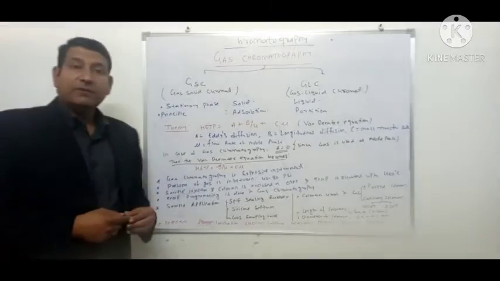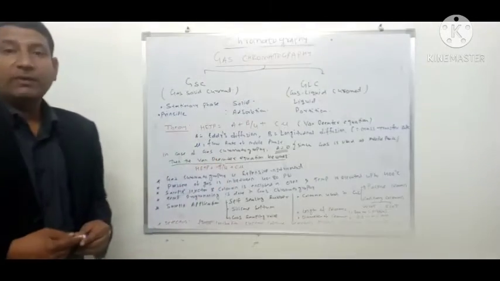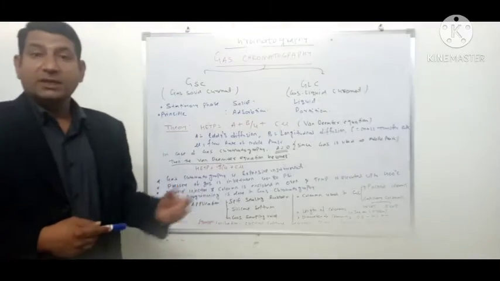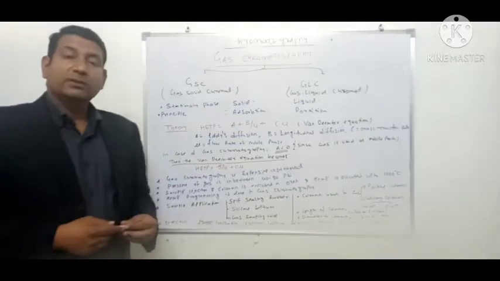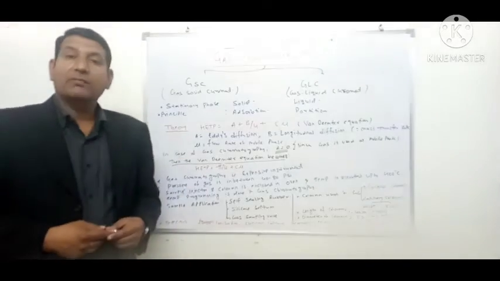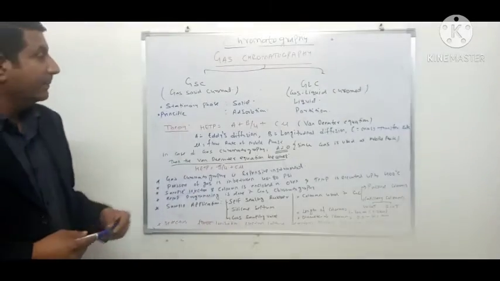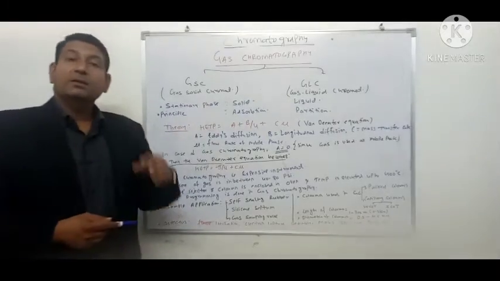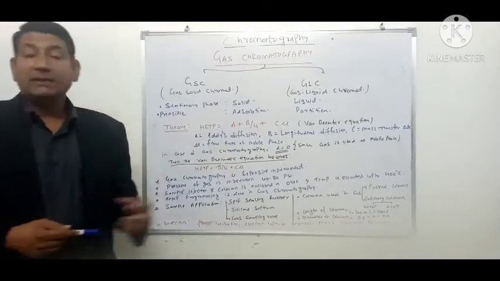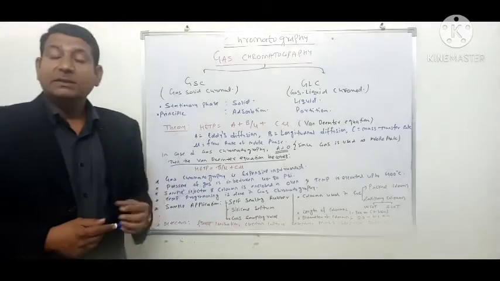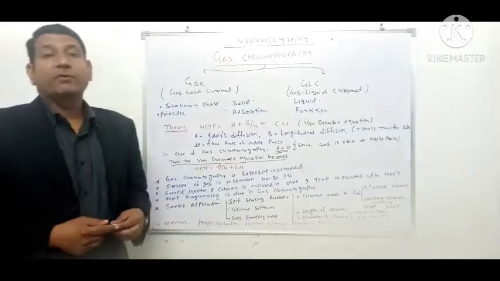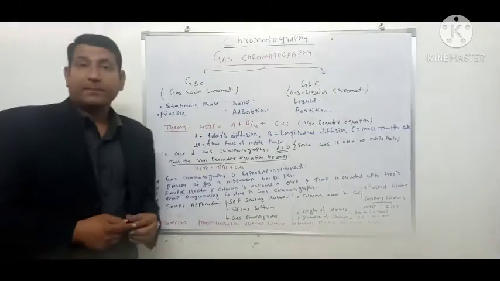So the basic difference between gas solid chromatography and gas liquid chromatography is the stationary phase. In gas solid chromatography, solid is the stationary phase, and in gas liquid chromatography, liquid is the stationary phase. If we compare the principles, in gas solid chromatography, since there is a solid stationary phase, the principle is adsorption.